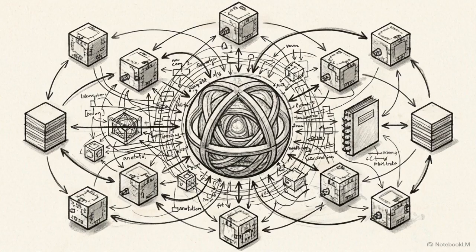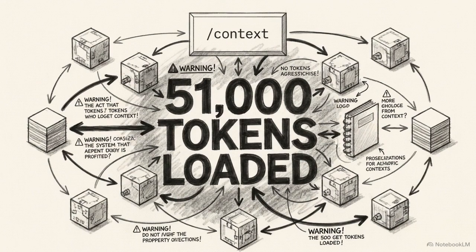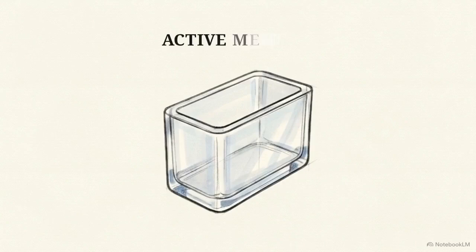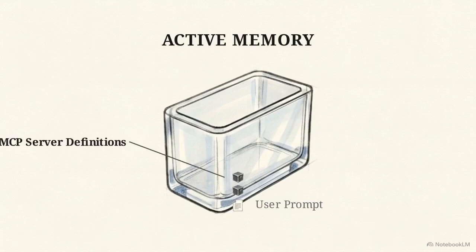There is a massive volume of tokens consumed by the system before you even type your first prompt. Running a standard context command in a fresh zero-message session frequently reveals tens of thousands of preloaded tokens acting as immediate deadweight. This visual container represents your active working memory, and the heavy blocks filling it are the primary culprits of context bloat: connected Model Context Protocol, or MCP servers.